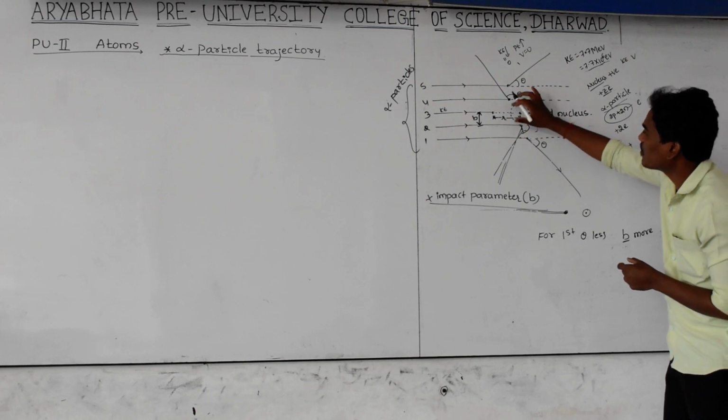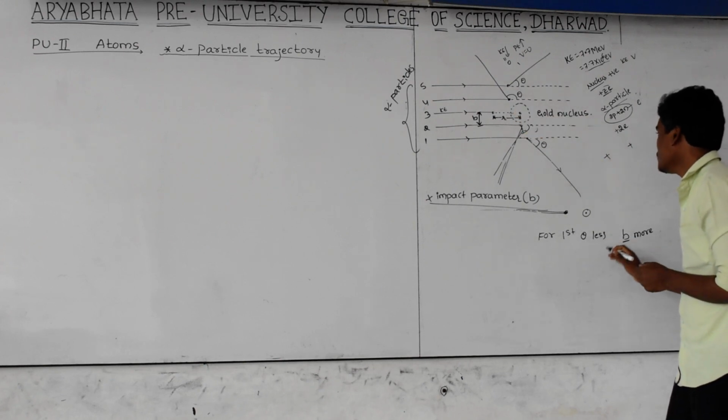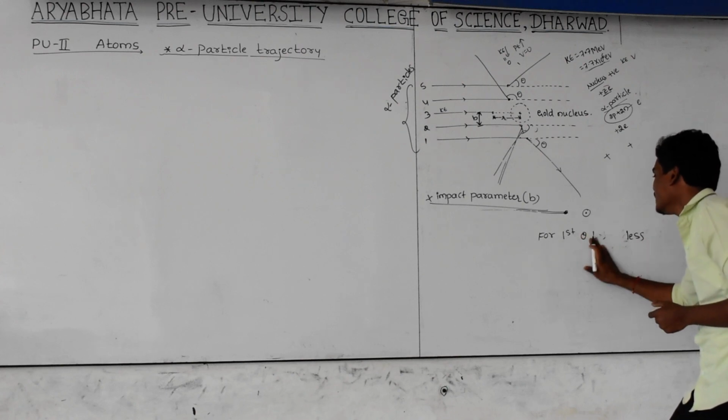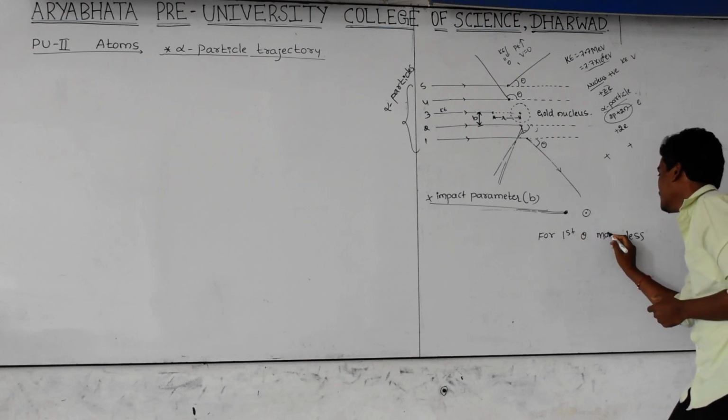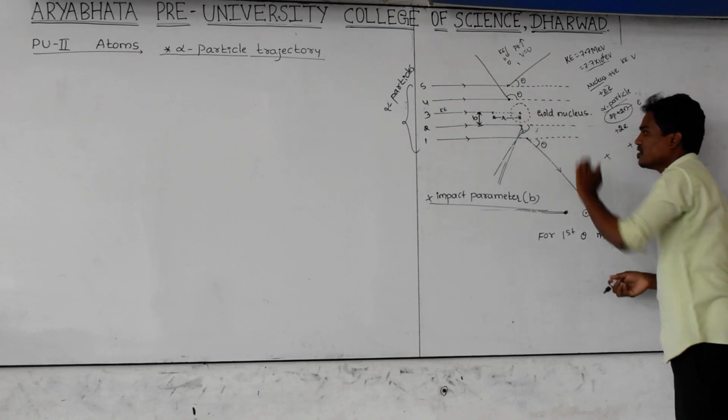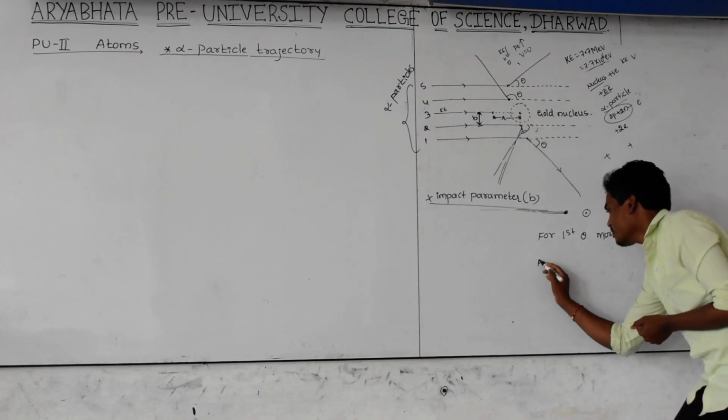B is more compared to the first one. No, B is less. For the first particle, B is less and theta is more. Here theta is less, here theta is more. This is for the first particle, and now for the second particle.